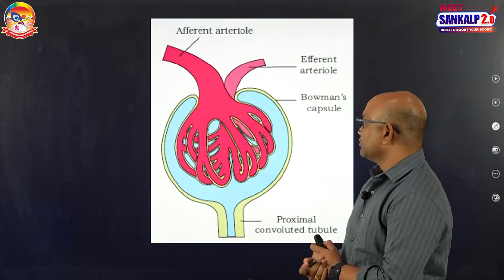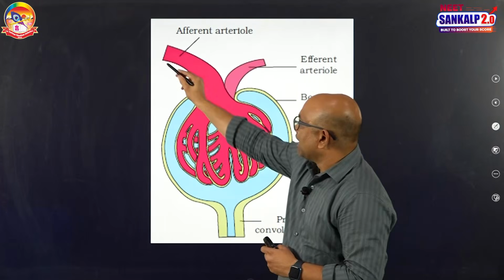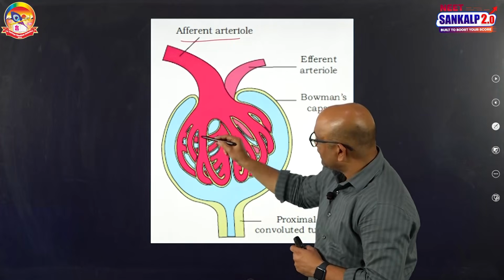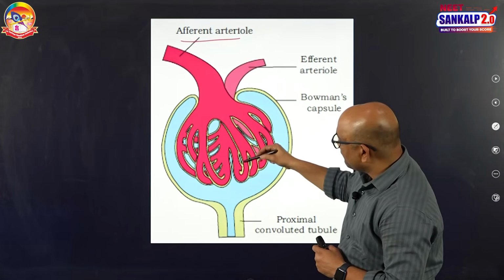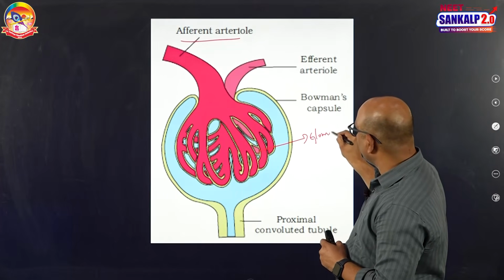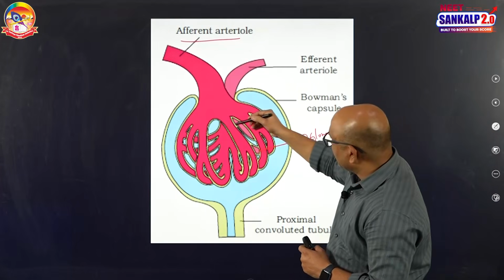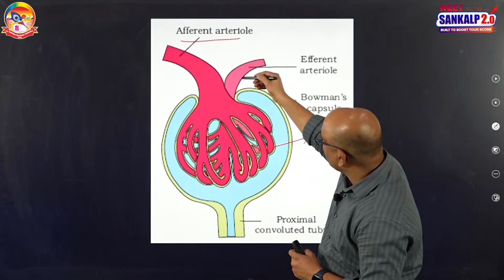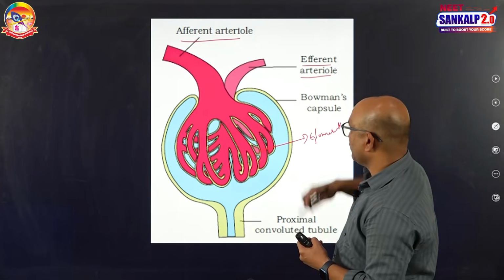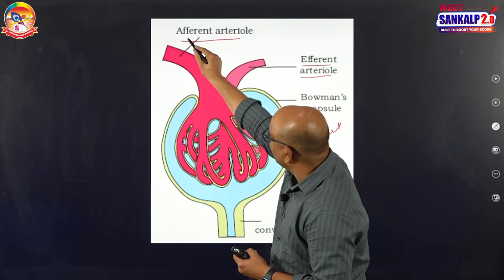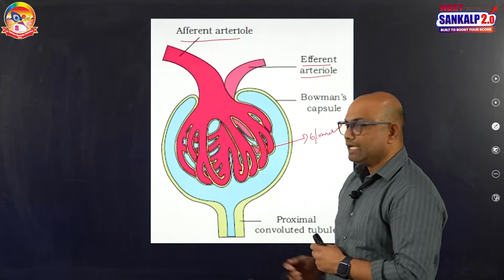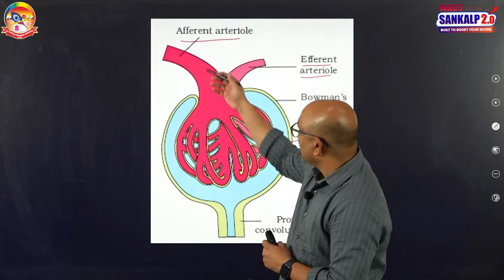Glomerulus and renal tubules. See this, an arteriole extending into the kidney is called the afferent arteriole. This afferent arteriole divides into a network of capillaries. That network of capillaries put together is known as the glomerulus. These glomerular capillaries unite to form the efferent arteriole, which comes out of the Bowman's capsule. Compared to the afferent arteriole, the efferent arteriole is narrow, and the glomerulus is a capillary network formed by the afferent arteriole.